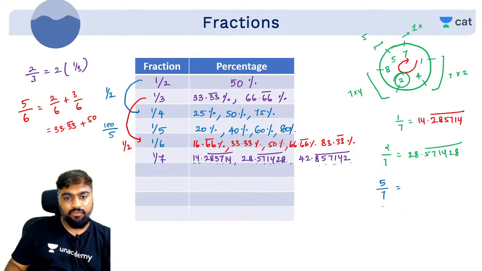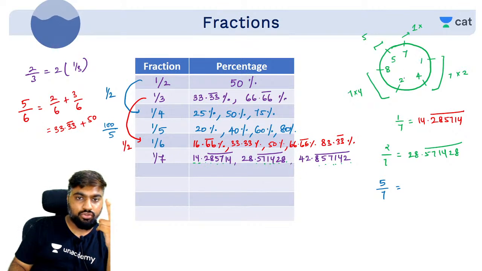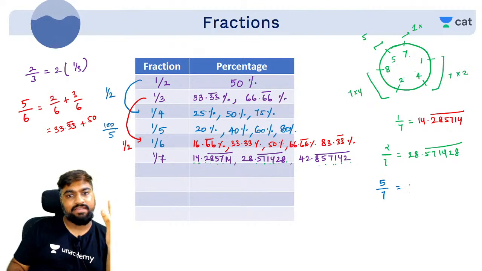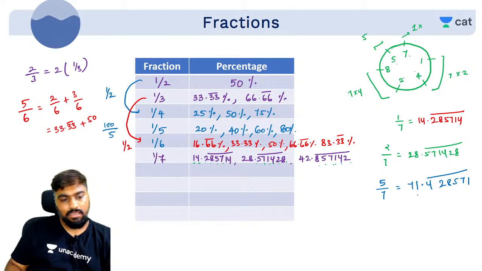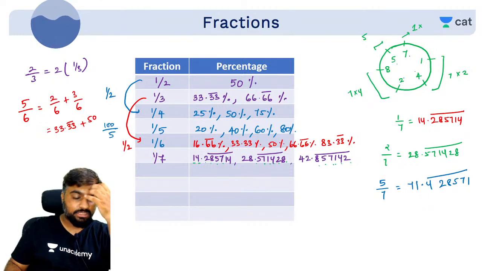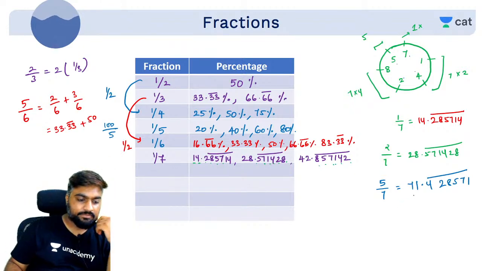So what will we do here? For 5/7 you will be taking the fifth smallest number. What is the fifth smallest number? 1, 2, 4, 5, 7. It will start with 7, 71.428571. Is it understood? Are you able to understand this, guys? Guys, if your screen is not clear, please increase the resolution. Increase the resolution and the screen will become clear, okay? Yes.